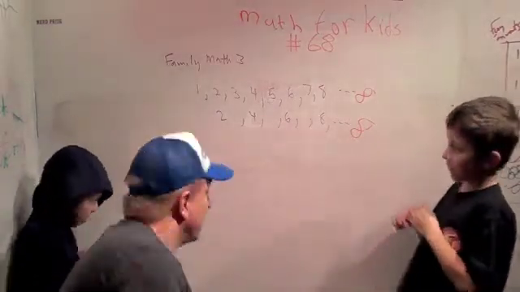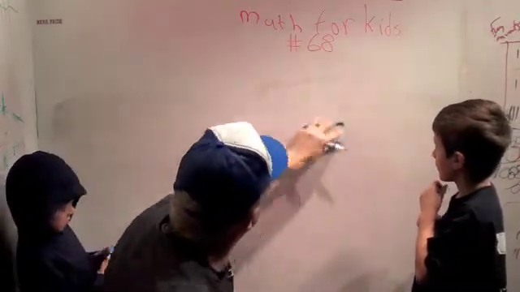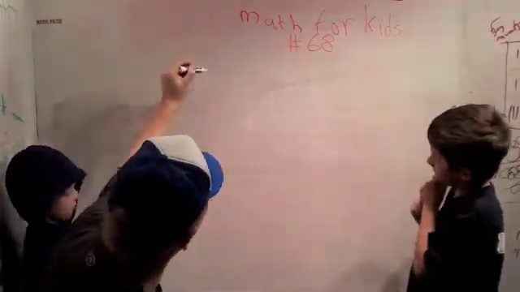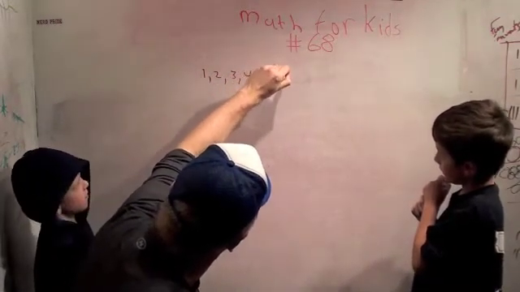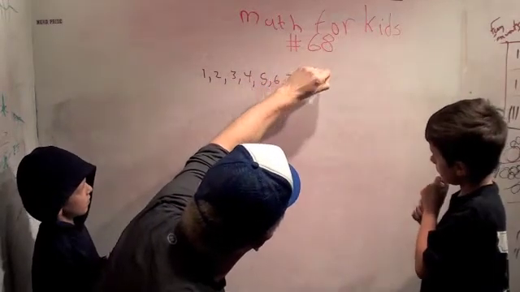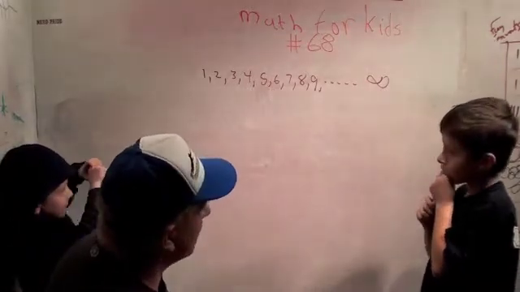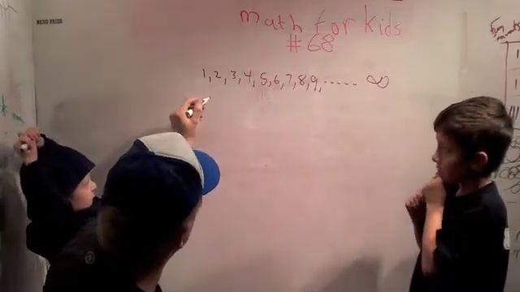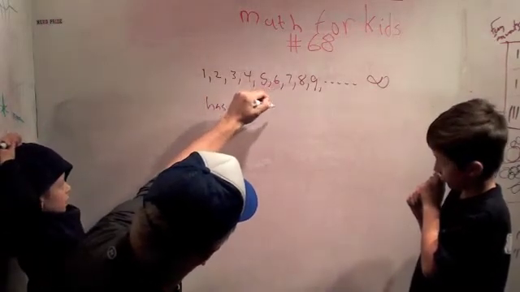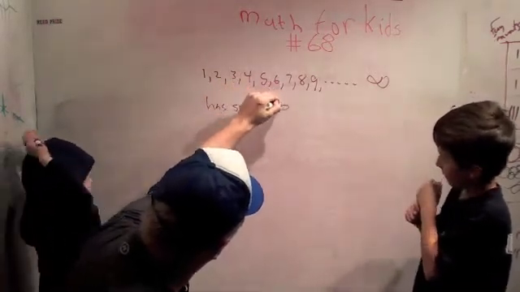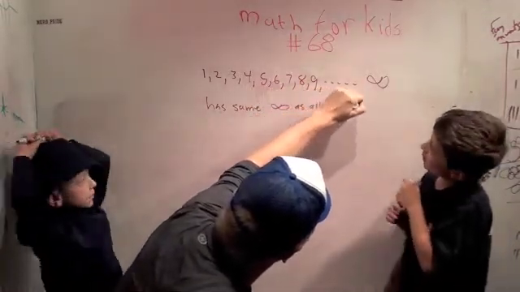We're going to learn a really neat thing that says that the counting numbers, 1, 2, 3, 4, 5, 6, 7, 8, 9, all the way out to infinity, is the same number as all of the fractions. Same infinity as all fractions. Cool.